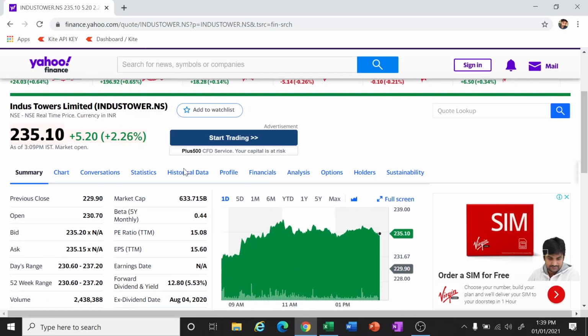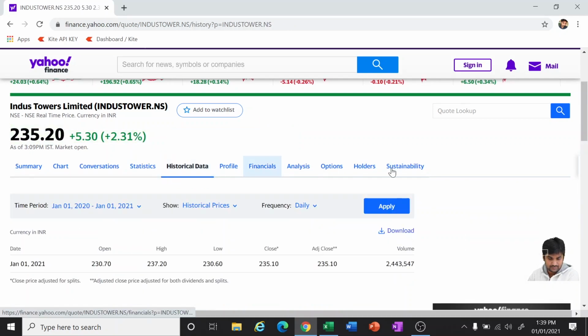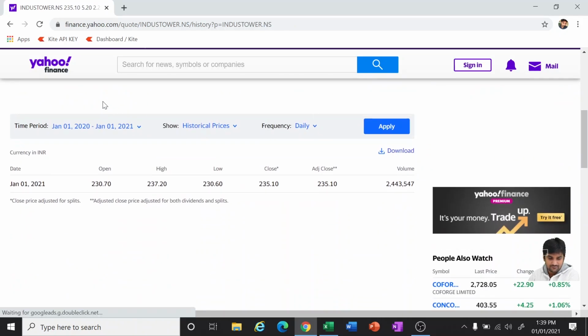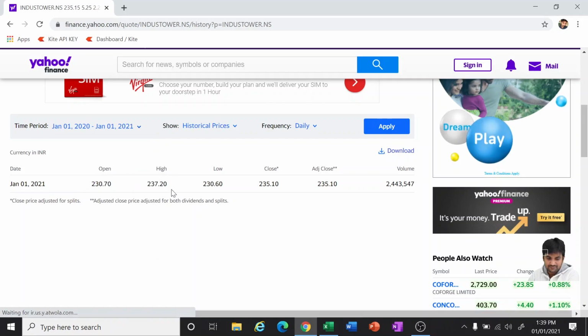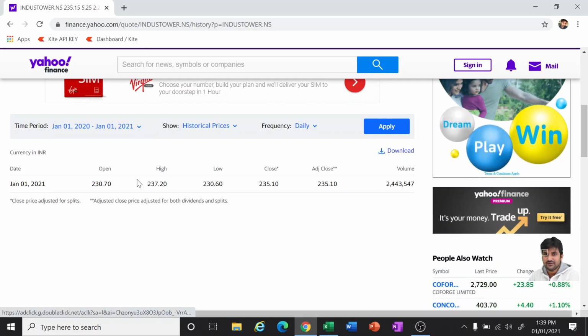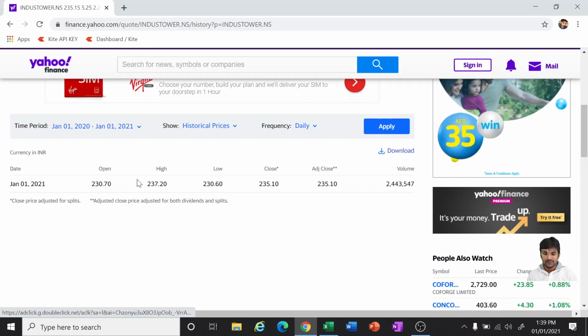Historical data, it's taking time. If you see, there is only one month, only one data. Out of one full year, it can give you only two days of data. It cannot give you the last one full year's data.